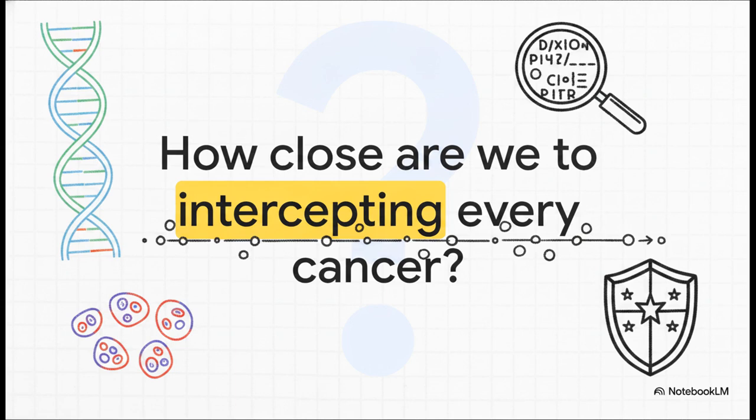Which really leaves us with one final, incredibly provocative question. If we can decode this secret medical language, if we can identify the visual markers of anaplasia, and if we can track a rogue cell's progression over a timeline spanning decades, how close are we to intercepting every single cancer before it truly begins? Understanding this dense cellular code isn't just about passing a biology test. It is the absolute, ultimate first step to defeating the disease entirely.